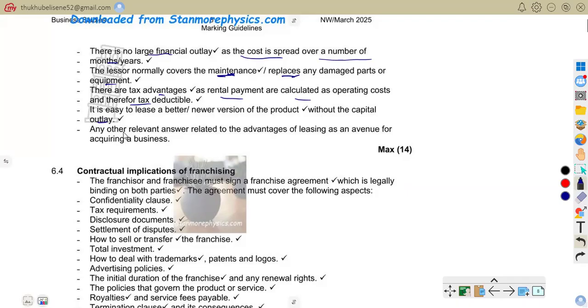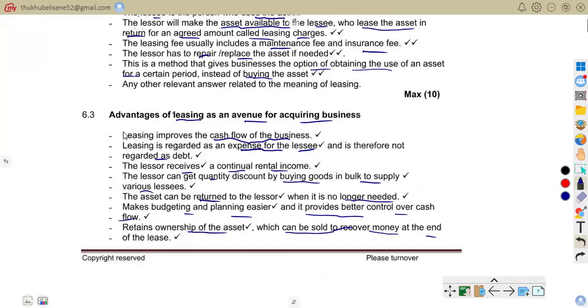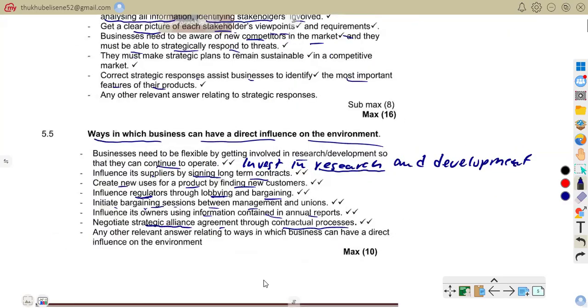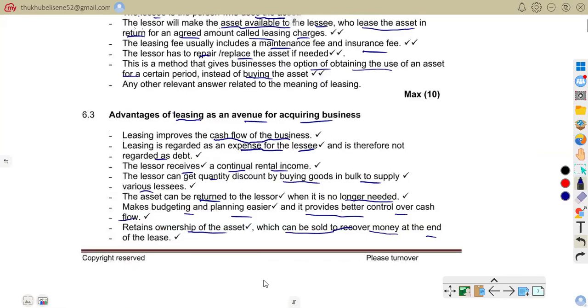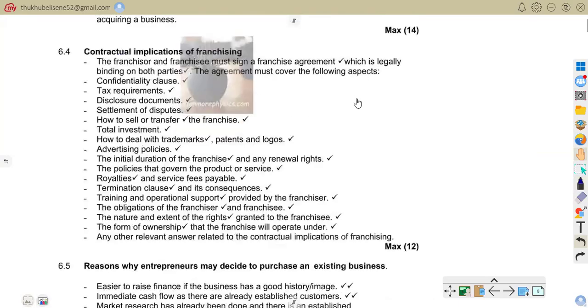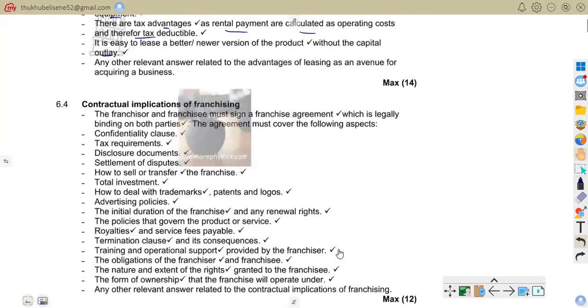Now we are going to go to another aspect. Let's see what the other aspects are under question 6. The other aspect is to explain the contractual implications of franchising. So here we are on the contractual implications of franchising. So here are our answers for the contractual implications of franchising.